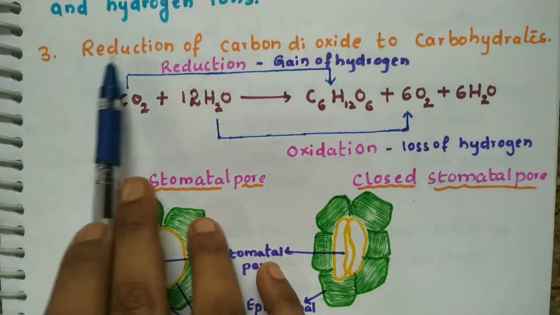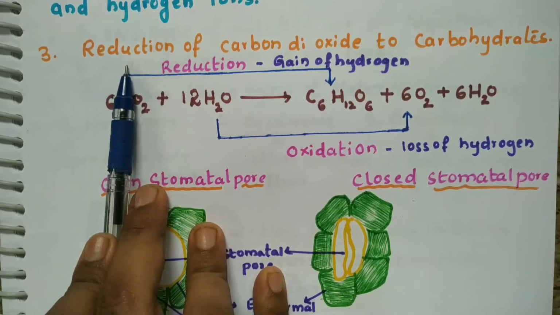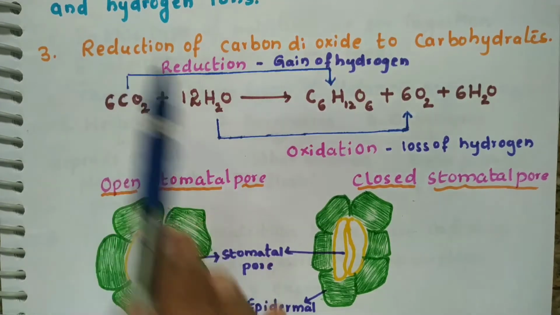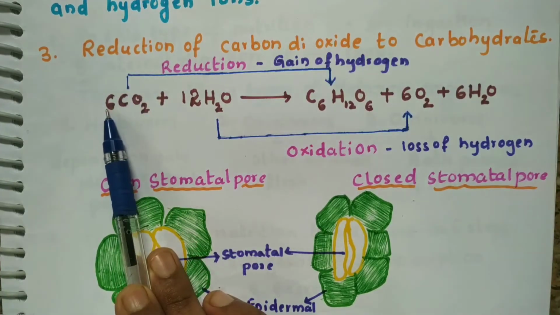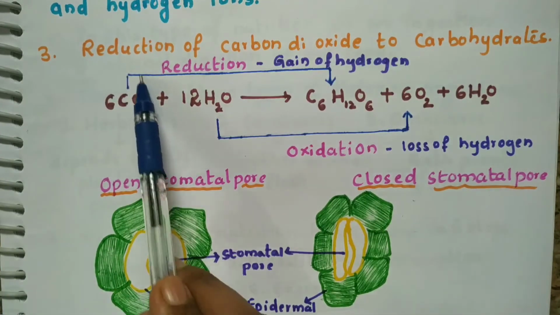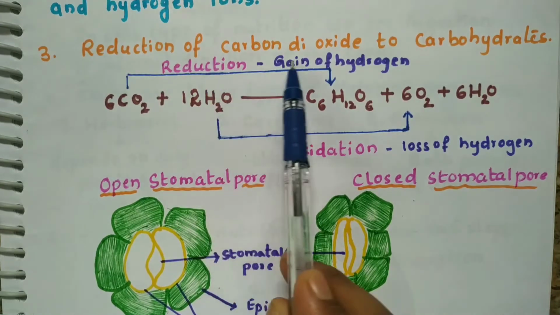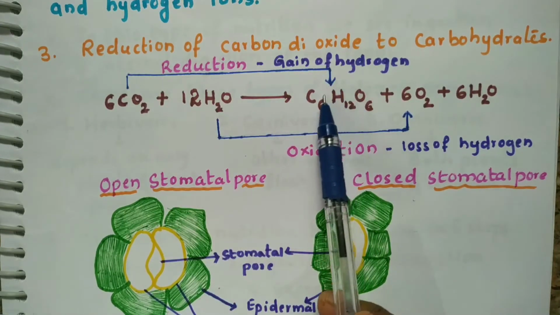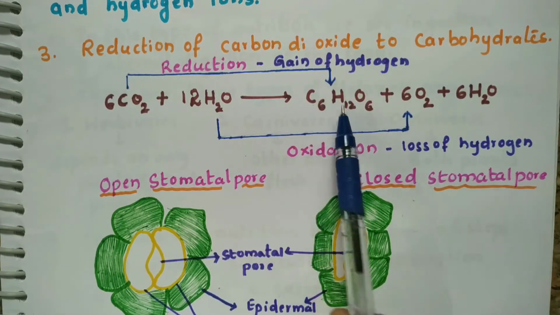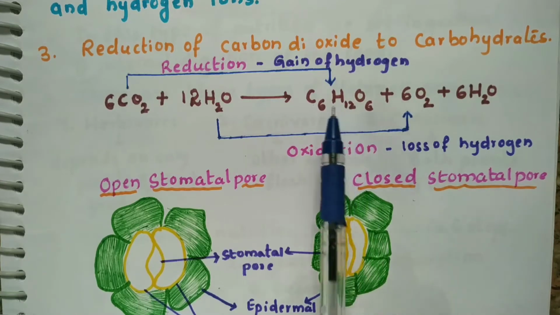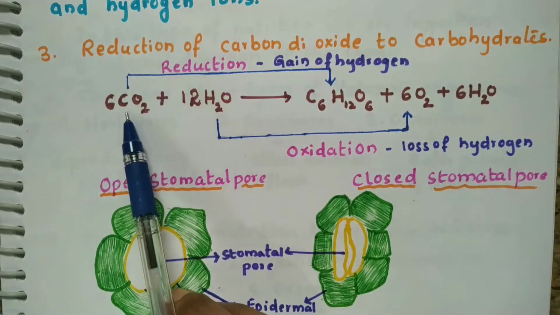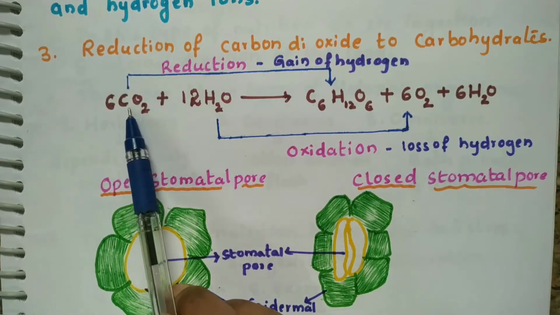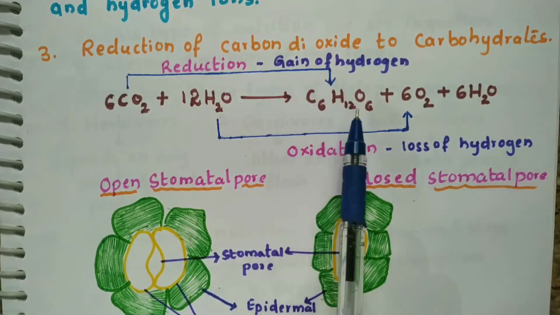Reduction of the carbon dioxide to carbohydrates. What is reduction, children? Adding of hydrogen can be called reduction. Here the carbon dioxide is reduced. See, you may see here what is happening. Reduction I have written, and 12 molecules of hydrogen are added. So addition of hydrogen is called reduction. Gain of hydrogen is called what? Reduction. So carbon dioxide is added with hydrogen and gets converted into glucose.